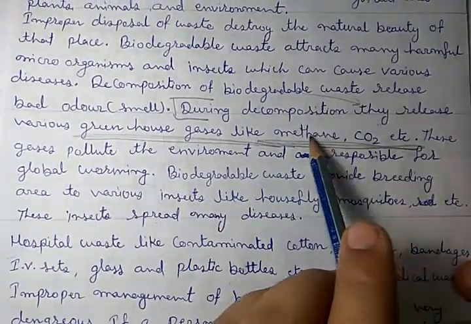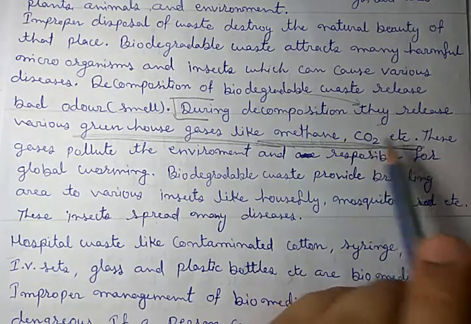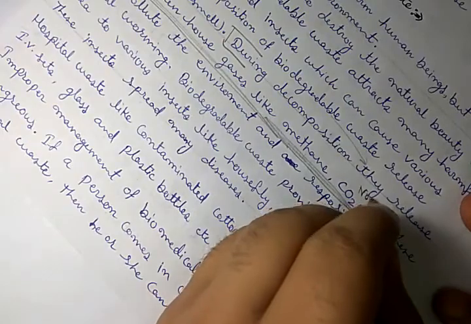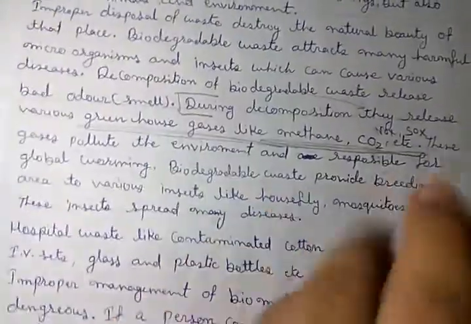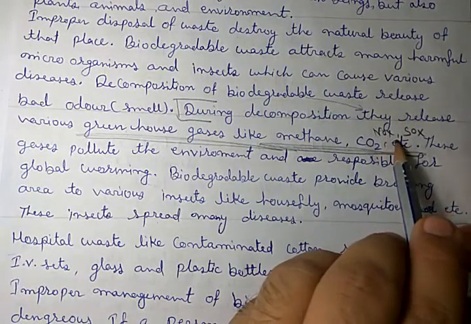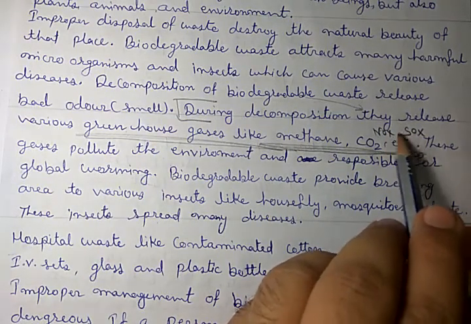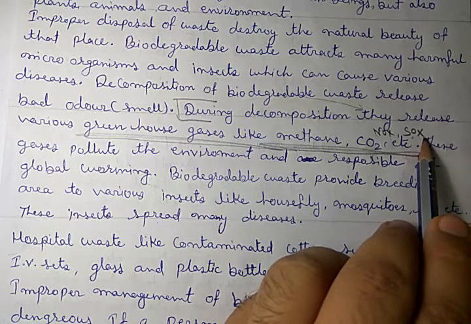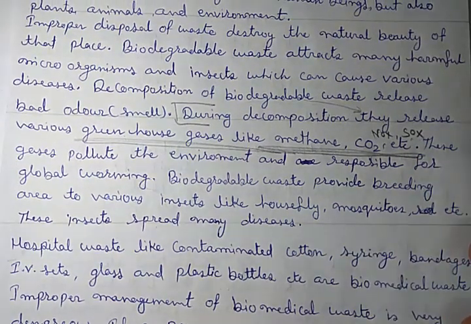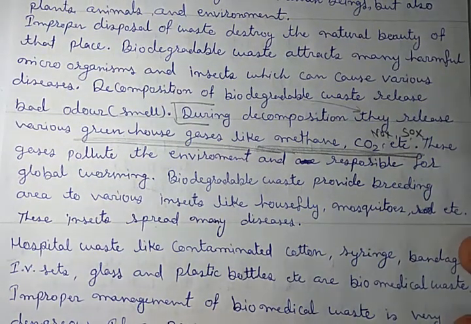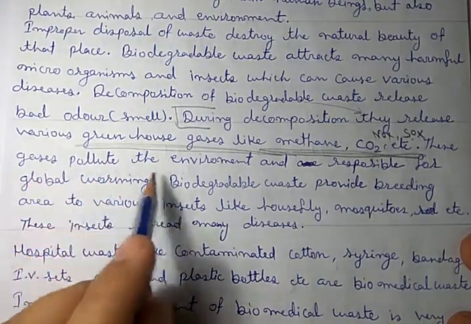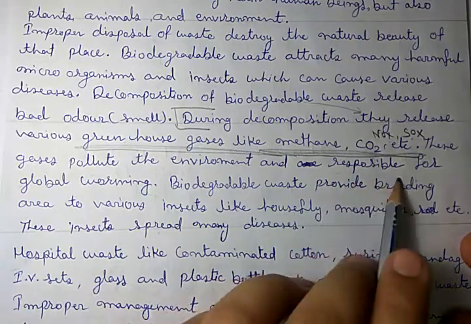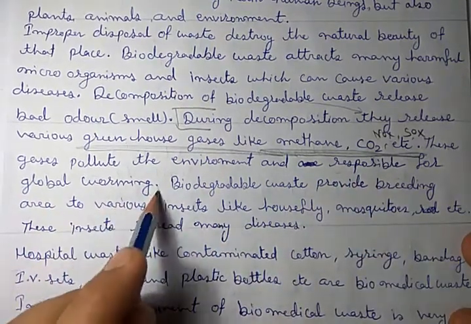The answer is methane and carbon dioxide, and if you want more, then you can add NOx and SOx. NOx means various nitrogen oxides, and SOx means sulfur oxides. So these NOx and SOx are also produced by decomposition. These gases pollute the environment and are responsible for global warming.